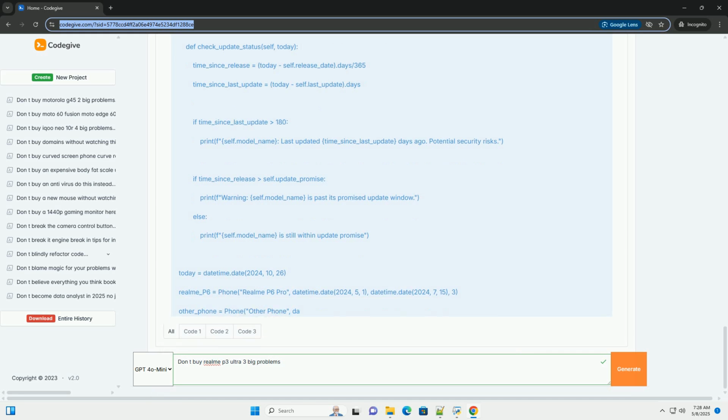Why it's a problem. A smartphone camera is a key feature for many users. If the camera performance is inconsistent, it can be frustrating to capture high-quality photos consistently. Overprocessed images can look artificial and lack the detail that the sensor is capable of capturing. Code example, illustrative of image processing. Explanation: This Python code simulates a simplified image enhancement function, enhance_image. It attempts to improve the image by adjusting contrast, sharpness, or other properties.